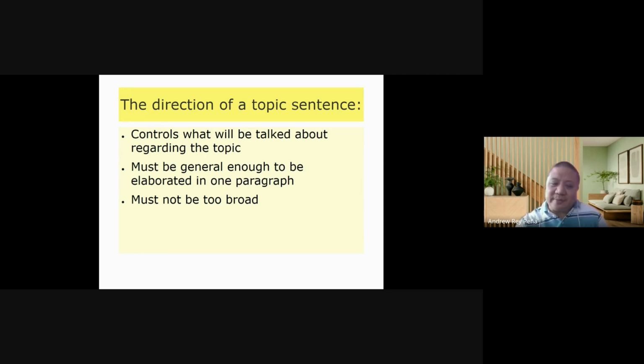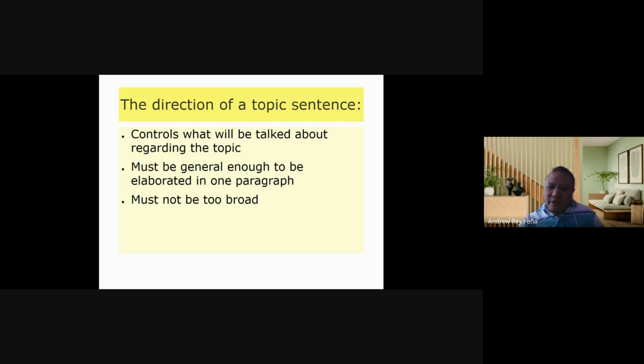However, it must not be too broad. Okay? So knowing that a topic sentence can be elaborated in one paragraph, while a broad sentence cannot, that means that the direction of a topic sentence must not be too broad. The direction of a topic sentence controls what will be talked about regarding the topic, and it must be general enough to be elaborated in one paragraph.